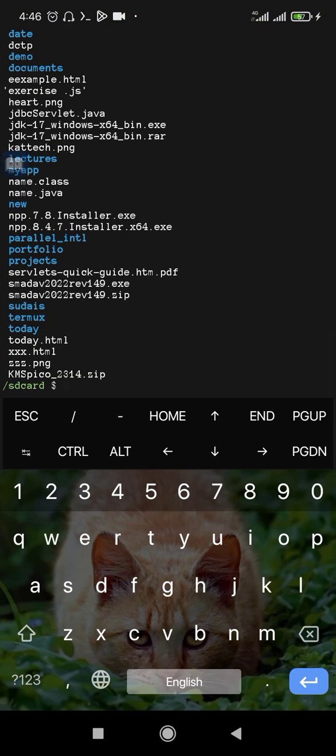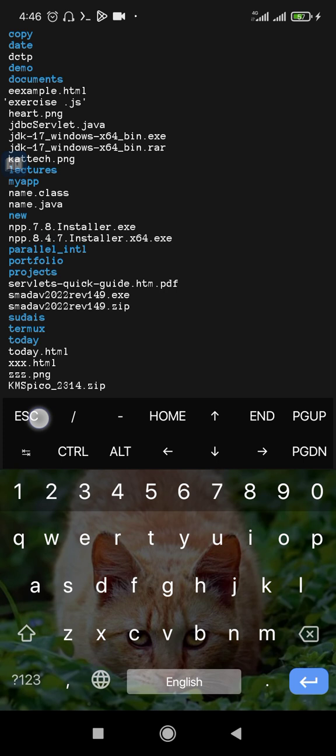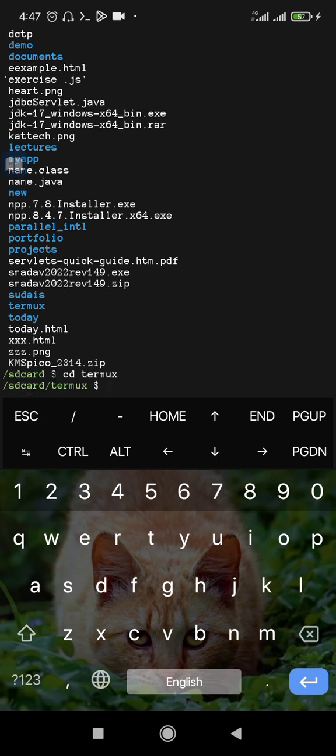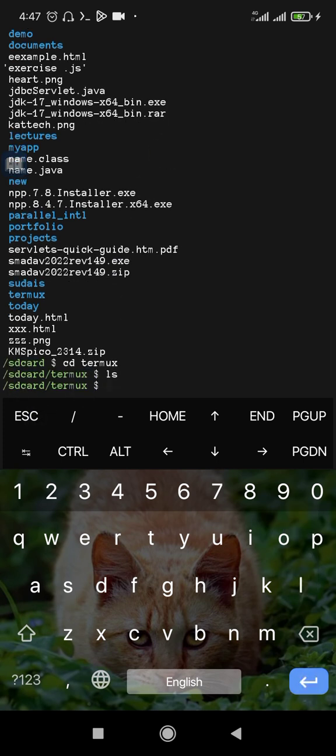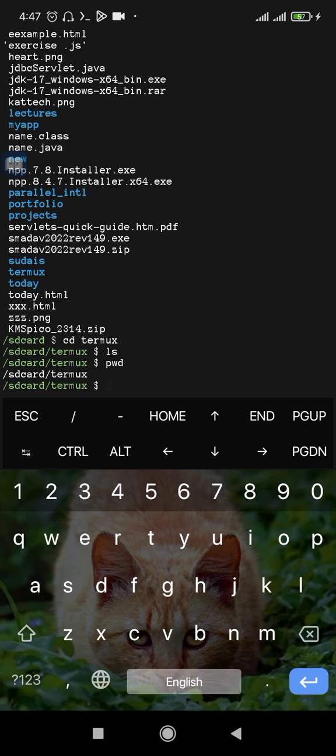So let me change directory to the card tech cd Termux, I mean not card tech, Termux like this. To kun ga yanzu ga nan ina cikin SD card and Termux too. So if I list, kun ga I don't have anything here inside. Na yi listing ban da komai ciki. So kun ga yanzu wannan ga yana na gwada muku yadda za ku yi. Kuma ina danna pwd, which will show me current directory, the place I am in my phone. So kun ga yana gwada muku ina cikin SD card Termux a nan cikin nake.